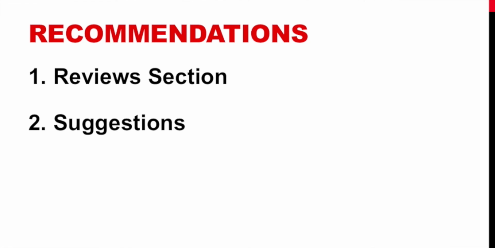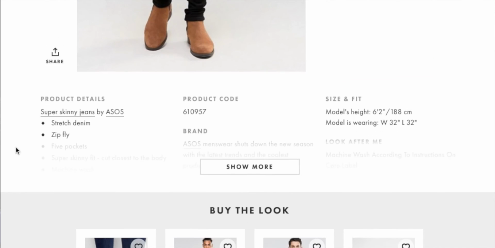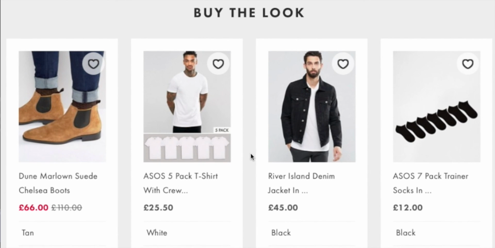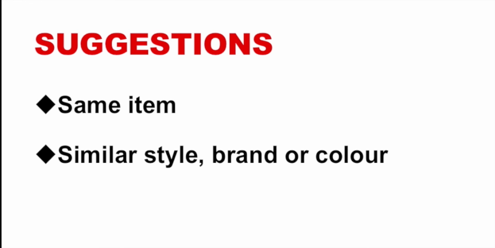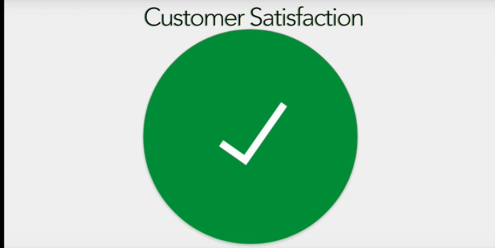The second improvement would be the inclusion of a suggestions banner beneath the product. The only form of suggestion that ASOS currently provides is their By the Look section, but simply this may not be enough for a customer who is solely searching for one specific product, such as shoes. Having suggestions would display the same item in a similar style, brand or colour. This would improve customer satisfaction as they would be able to find their desired product at a faster rate.